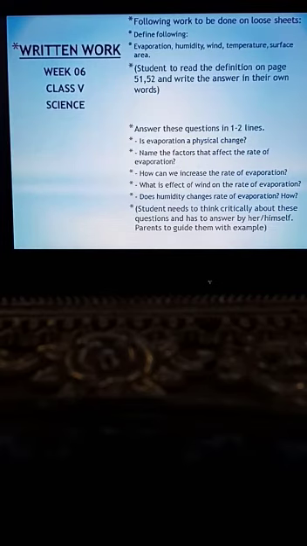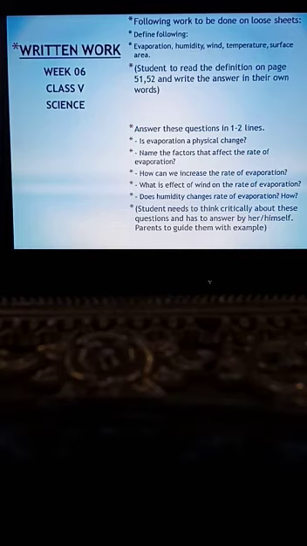Now students, let's discuss the written work which you have to complete on your loose sheets this week. The first written work is that you have to write the definitions of the given points.